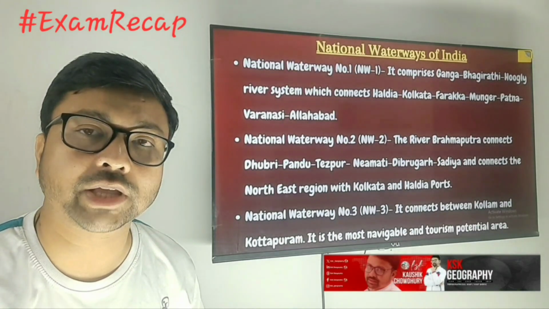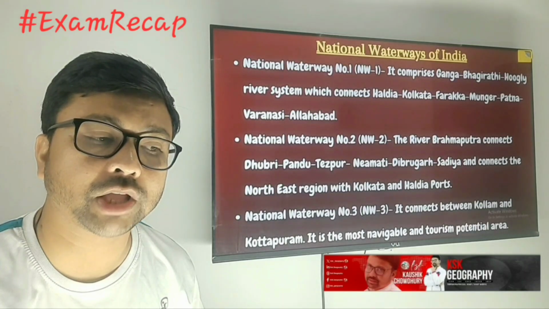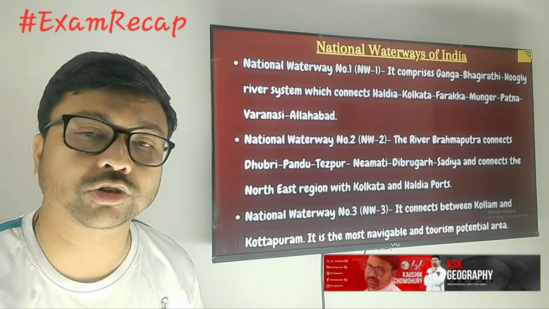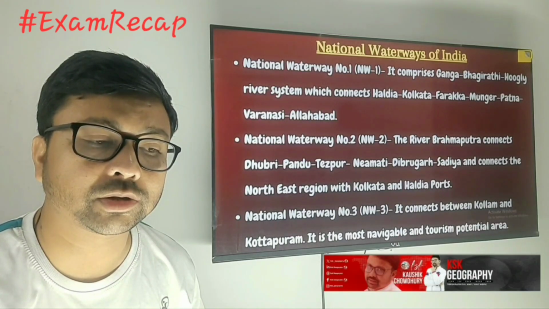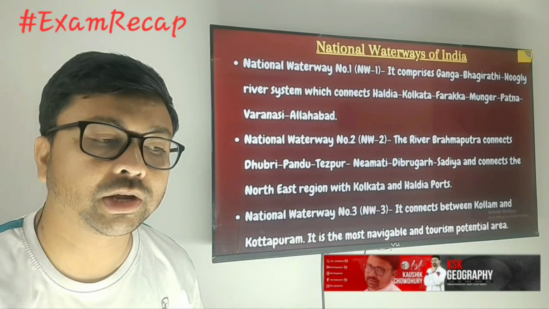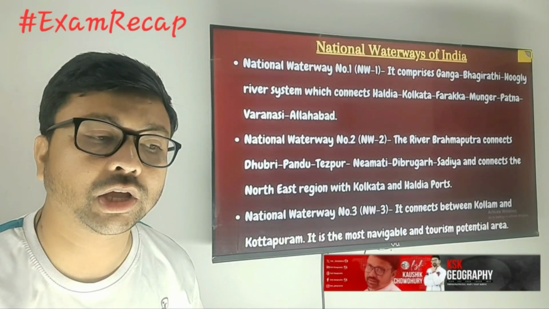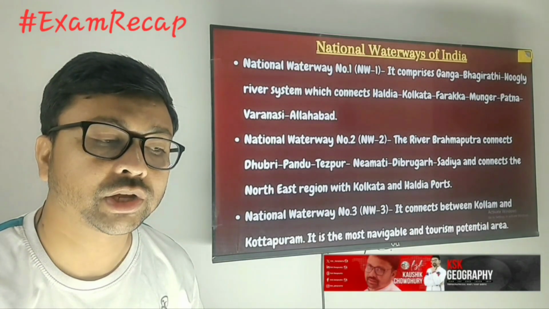National Waterways number 1 is over the Ganga River. It connects Prayagraj, or you can say Allahabad, to Haldia. The places it connects are Haldia, Kolkata, Farakka, Munger, Patna, Varanasi and Allahabad. That is National Waterways number 1, and it is on the Ganga River.